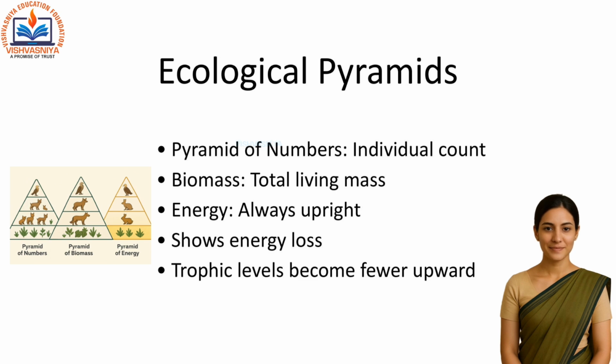There are three types of ecological pyramids. First is the pyramid of numbers. It shows the number of individuals at each trophic level. Second is the pyramid of biomass. It represents the total mass of living organisms. Third is the pyramid of energy, which always remains upright because energy keeps reducing at every level.